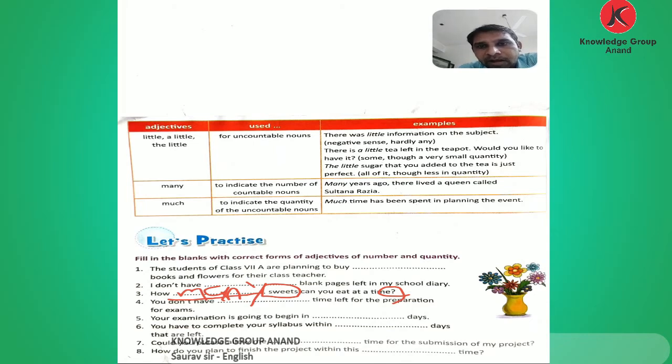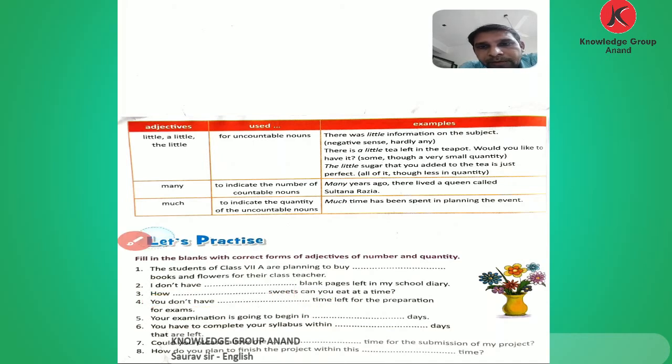Now comes to number 4. You don't have blank time left for the preparation for exam. You don't have, what do we use here in the 4th? Here given the time, so here we use much. You don't have much time left for the preparation for exam.